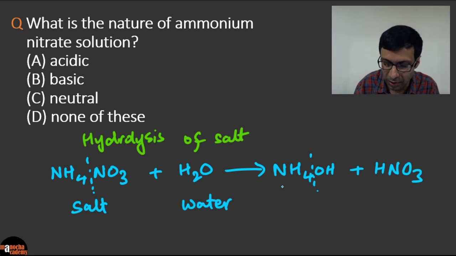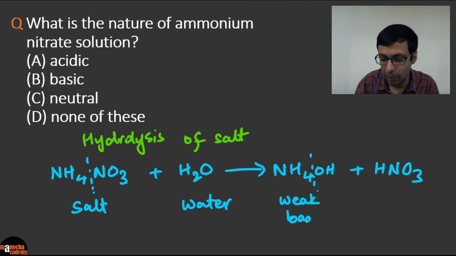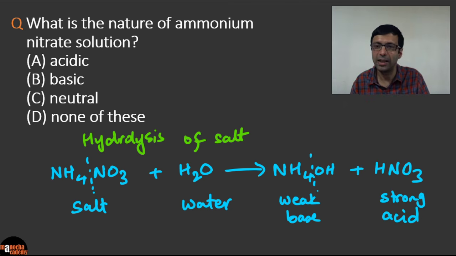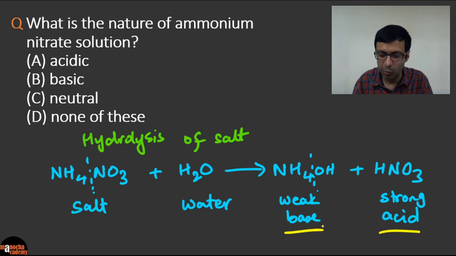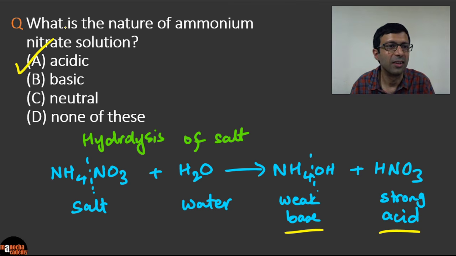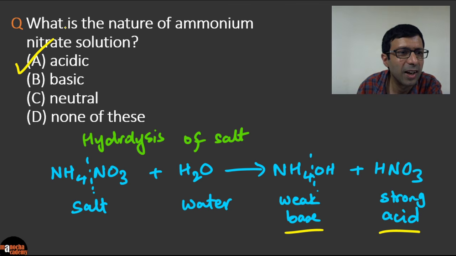So here, how do you solve this? Ammonium hydroxide is a weak base. Remember that? The strong bases in our syllabus are sodium hydroxide, potassium hydroxide. Ammonium hydroxide is a weak base. And nitric acid, I think all of you know, is a strong acid. So what is this solution going to be in nature? Because you have a strong acid and a weak base, the net effect is the solution is going to be acidic. I think Hansi's got the right answer. Hariharan, very good. A. Vishnu, excellent. Ajay. So the correct answer is going to be A, acidic.